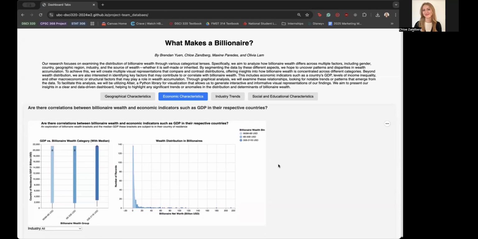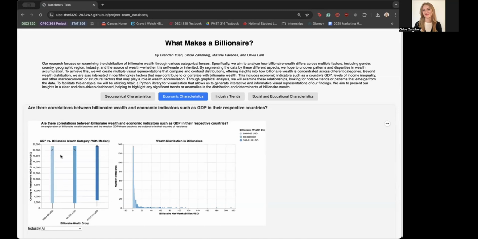And to answer this question, I constructed a box plot with the country of billionaires' residences' GDP on the y-axis and the billionaire wealth group to which they belong on the x-axis. And essentially, by using a box plot, I seek to answer this question by comparing the median GDPs across billionaire wealth groups.